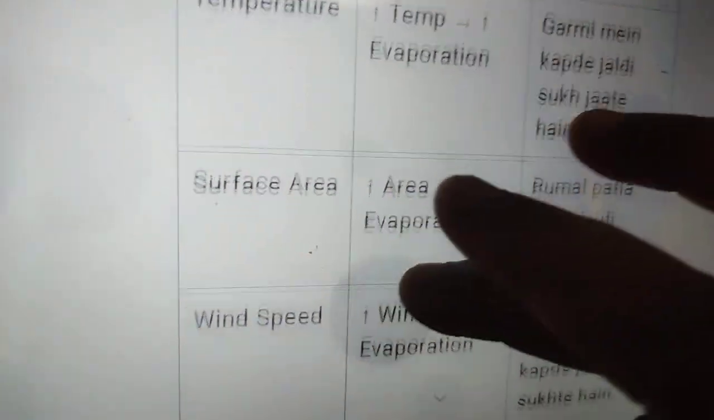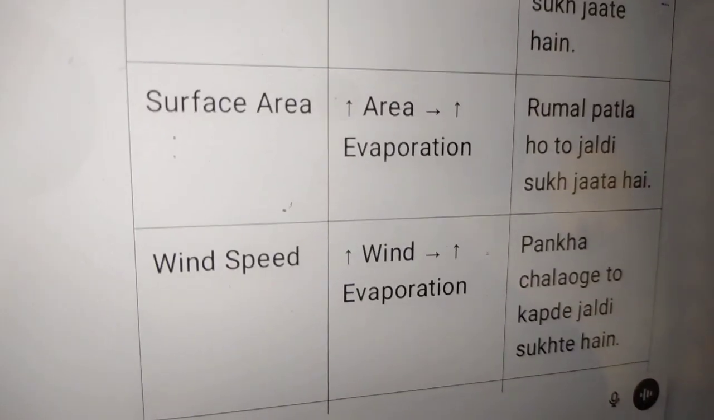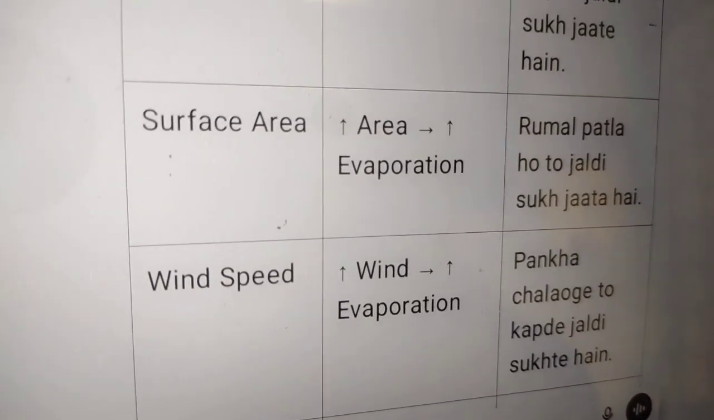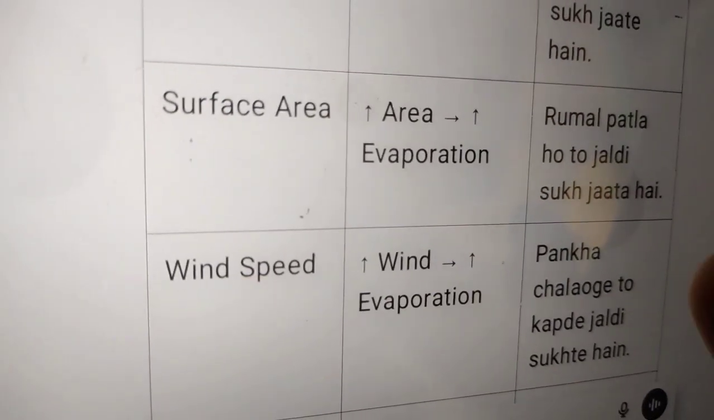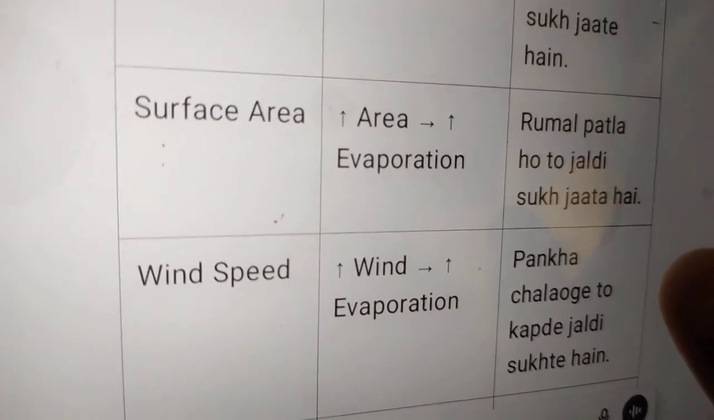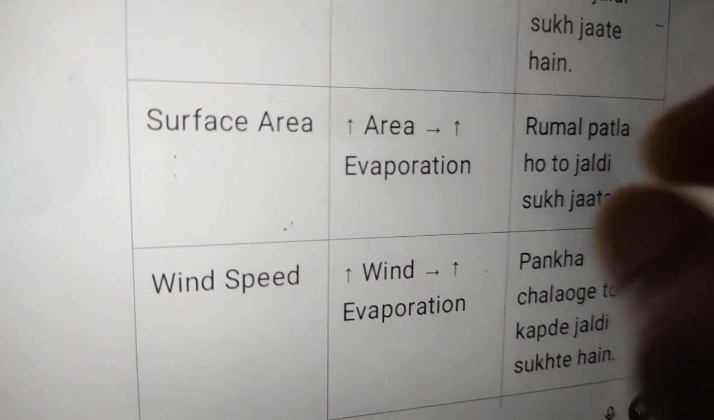Okay, now surface area and evaporation, here it is. The area is small in a hanky, which also dries very fast. Okay, why? Because our hanky is thin. So thin, that is why.